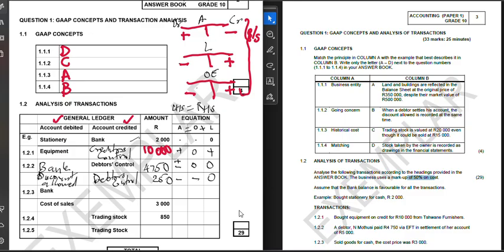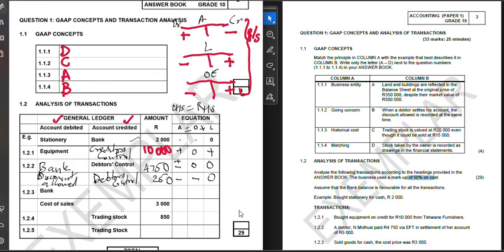Now in 1.2.3, please note, sold goods for cash. The cost price is 3,000. Remember, when goods are sold, 4 transactions are affected. First of all, we need to record the money coming in.